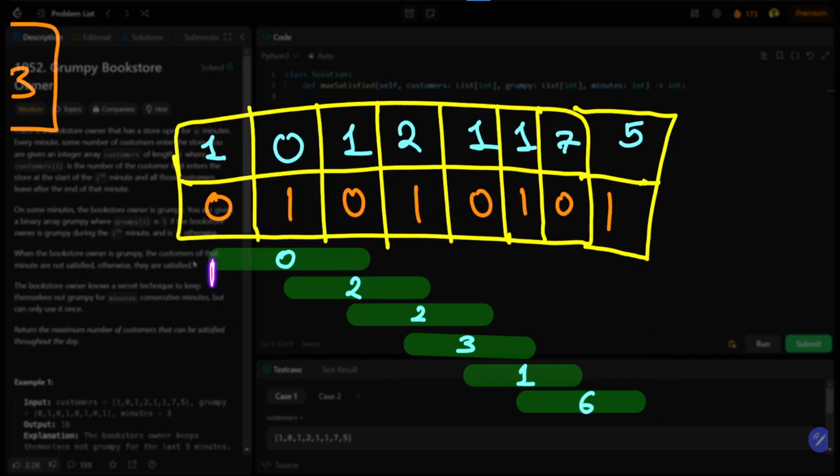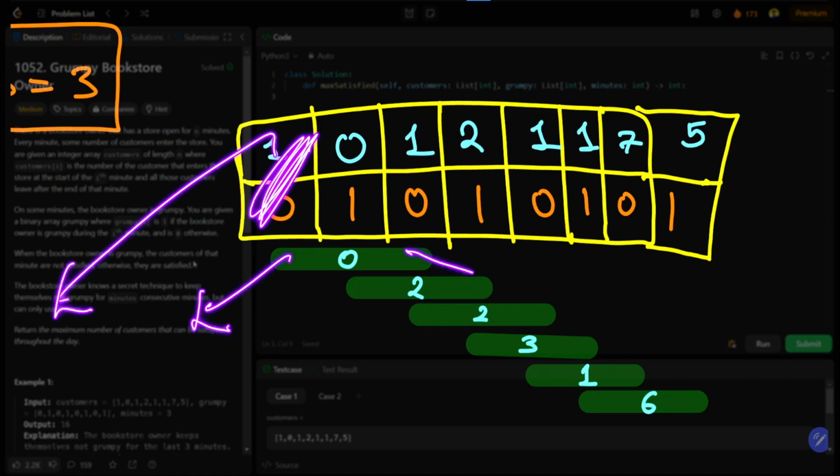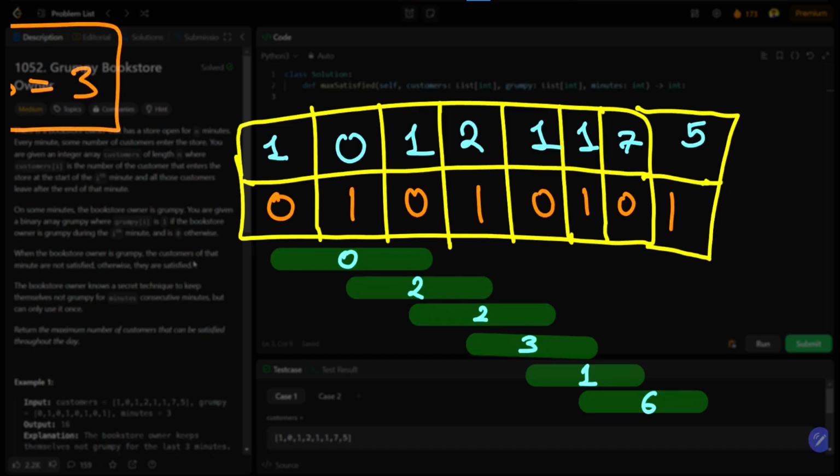So we have a fixed m size of a window, like minute size of a window. We have initially created a window with m size, the minute size. We have the initial amount. Now, every time we try to remove one element from the previous case, we will be removing from the end and appending something to the front, and we will be checking what is the current satisfied customer. So because we already have 0, we will remove if it is 1. So if any unsatisfied customer is being removed, we need to remove from here as well.